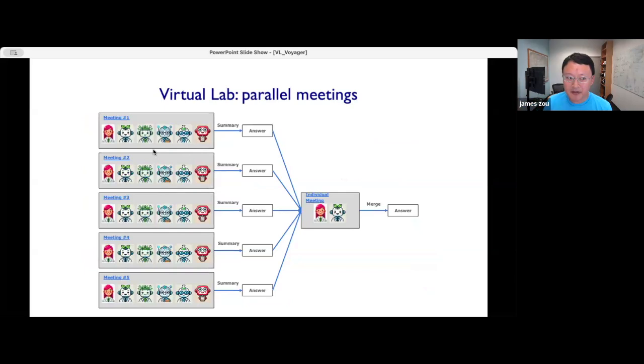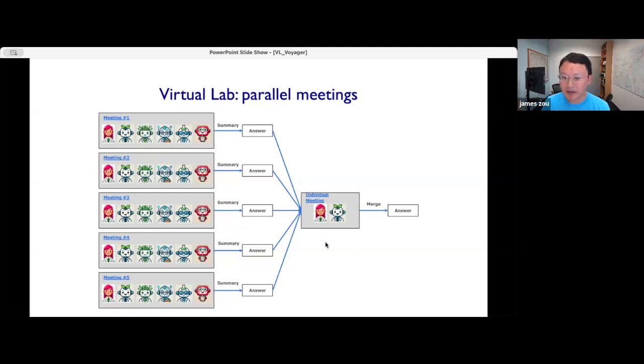This is possible because, and this is something I'm very envious of the virtual lab, their meetings are so much more efficient than my meetings, right? Each of their meetings maybe takes a few seconds or a minute. So in the time that I had one of my meetings, they already had hundreds of discussions. Since the agents don't get tired, they run multiple meetings in parallel. For every scientific decision they want to discuss, they run it 5 times. In the parallel meetings, you can have different agents speak in different orders, so you get different randomness, and they come up with different ideas.